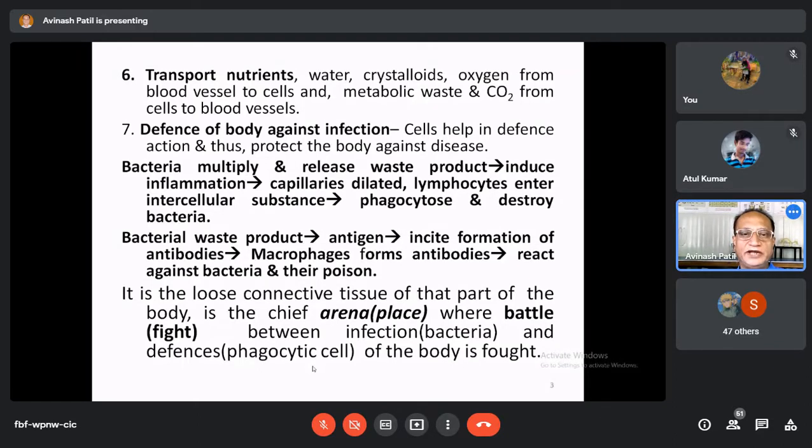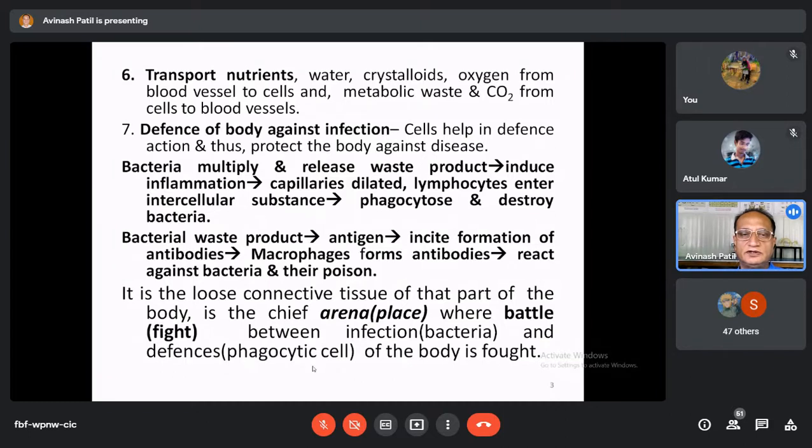So when a bacterium enters into the body of the animal, the body has to protect itself from these bacteria and fungal parasites, etc. This is called the defense of the body against infection.